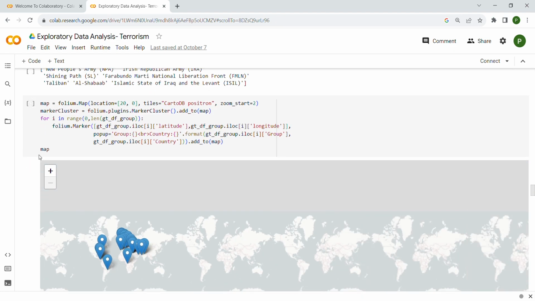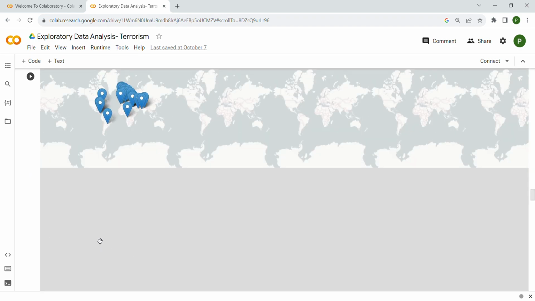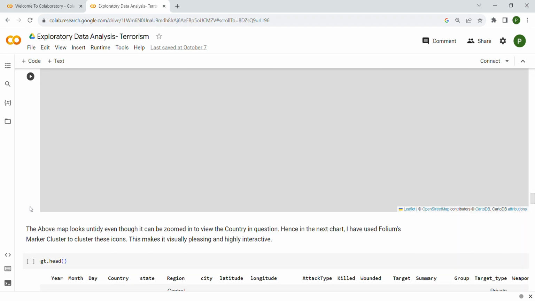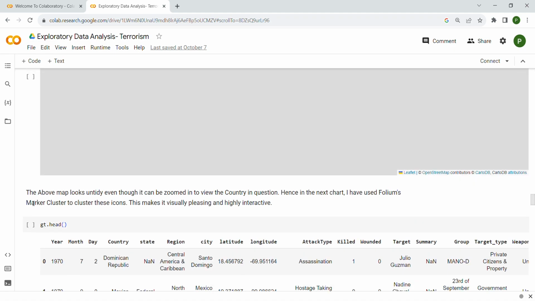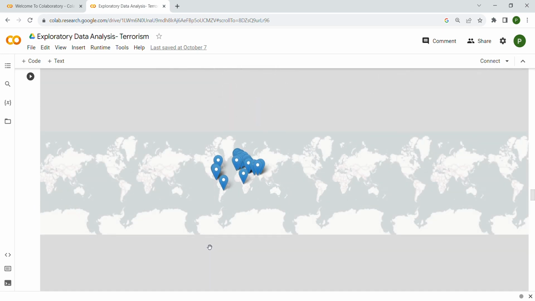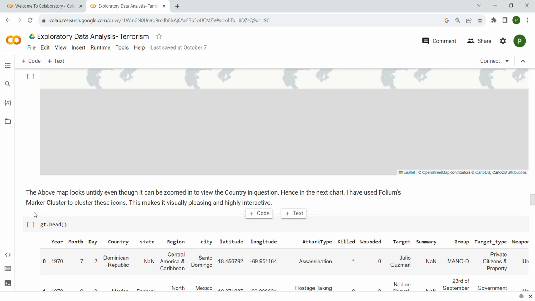And next, this map. The above maps look untidy, even though they can be zoomed to view the country in question. Yes, if we zoom, it looks untidy. So in the next chart I have used Folium's marker cluster to cluster these icons. This makes it visually pleasing and highly interactive.